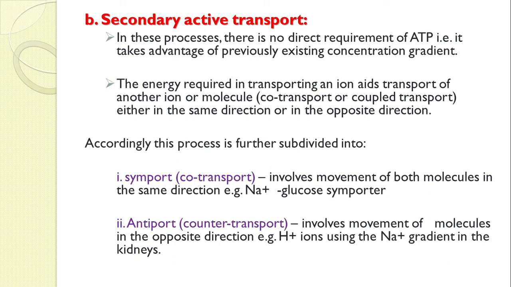And this transfer is either in the same direction or in the opposite direction. That direction is what we use to classify secondary active transport into symport and antiport. Symport is co-transport, which involves the movement of both molecules in the same direction. The example is the sodium plus glucose symporters. This will transfer the molecules in the same direction.